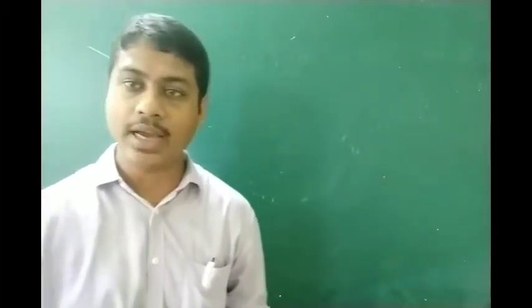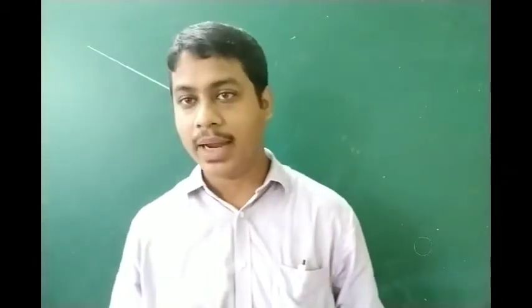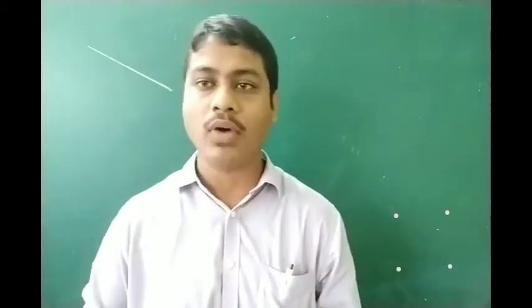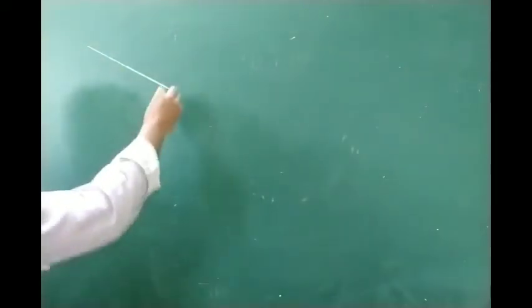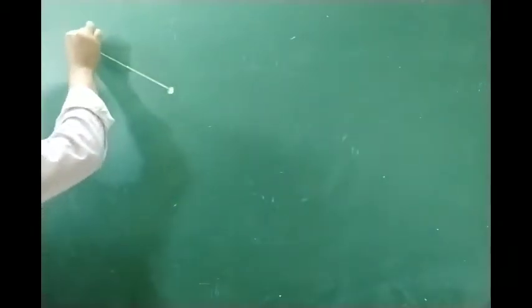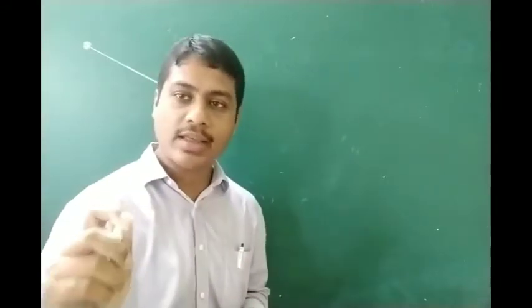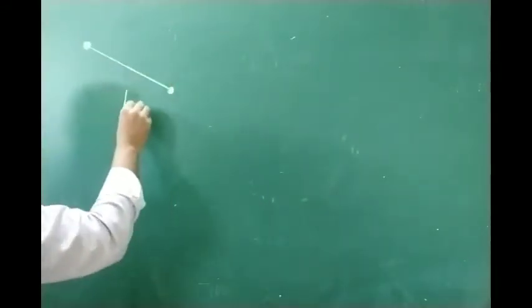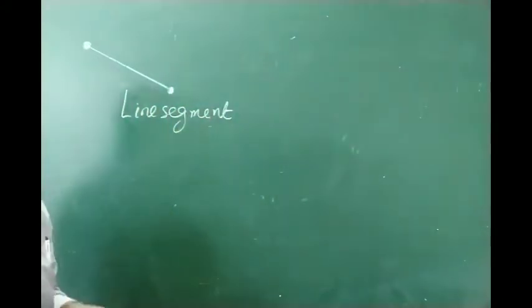This chapter is lines and angles. Let us discuss the previous topics that we have already covered in the lower classes, like the line, the line segment, and the ray. Let us discuss what a line segment and a ray are a little bit. Suppose I consider this as one line I have drawn. If I put 2 points here and draw a line between the 2 points, this is called a line segment.